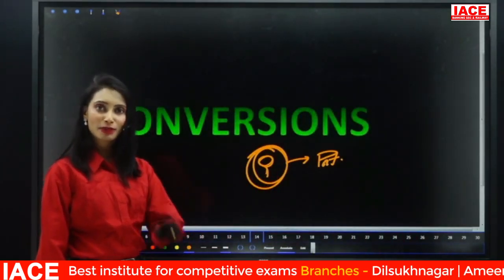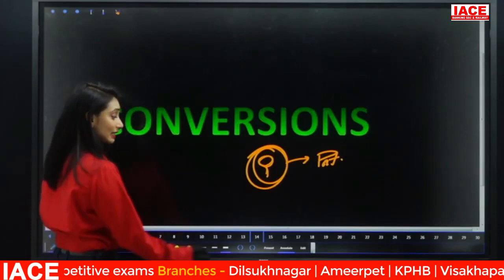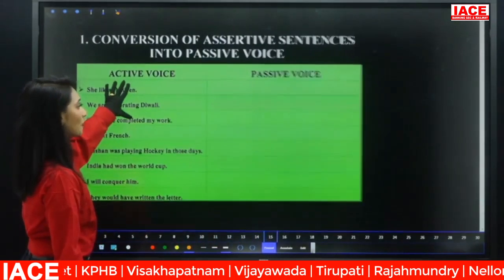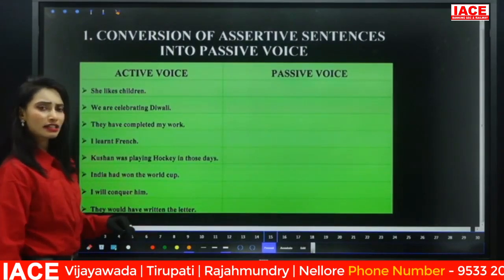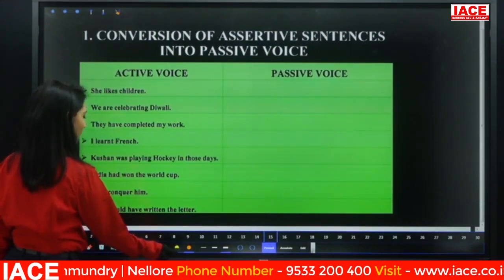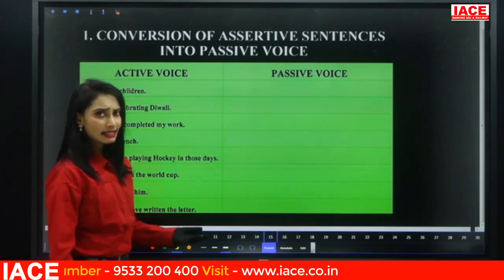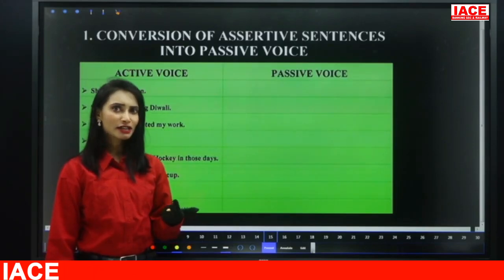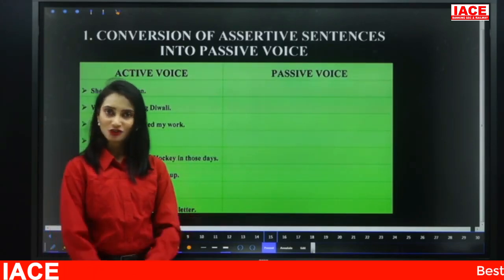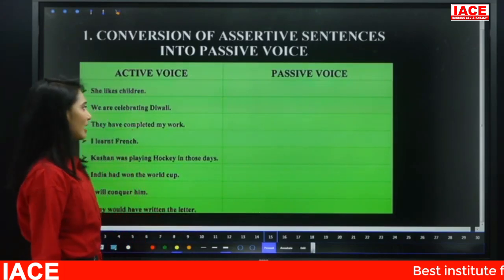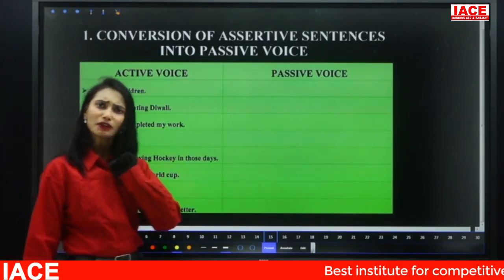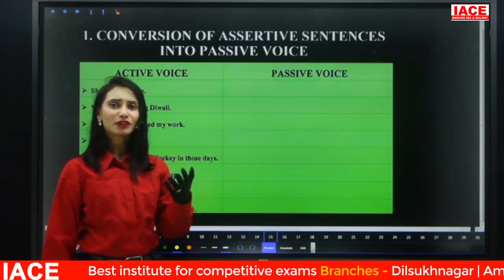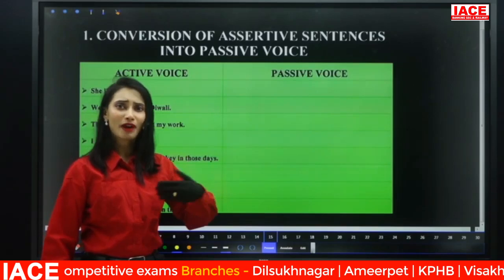So let's begin with our basic model. Model 1, that is conversion of assertive sentences into passive voice. So we know assertive sentences. What are assertive sentences? The sentences which express an idea, a statement, a general statement, a truth, a fact, etc. are called assertive sentences. Now, assertive sentences simply follow the 5 steps to convert. That's it. It will become easy and you can identify very well when you get some practice with that.